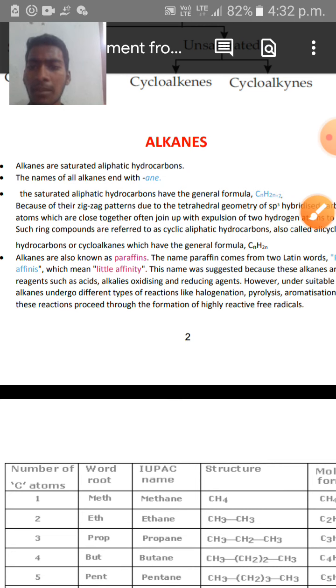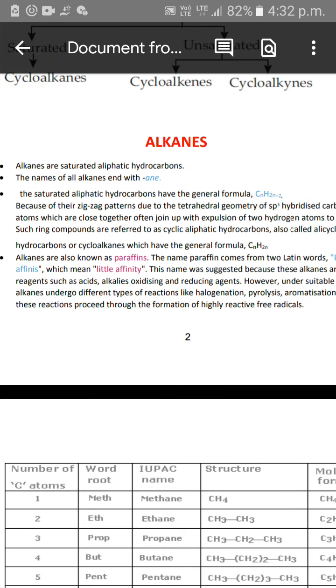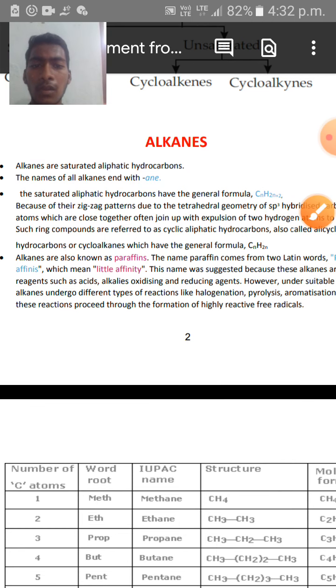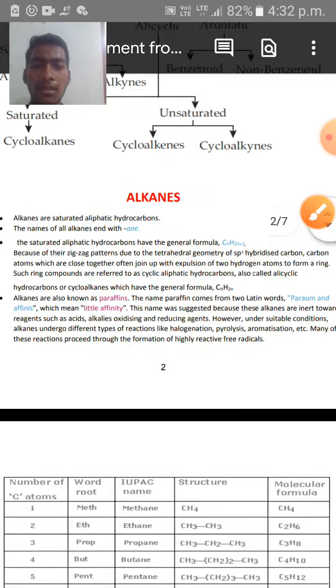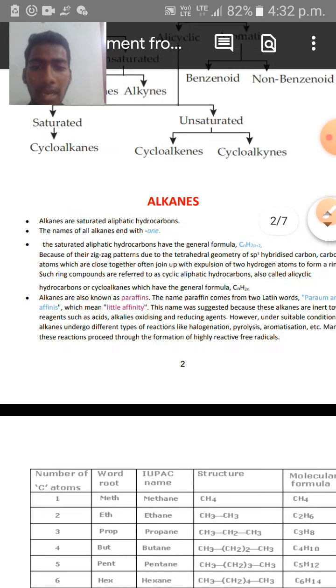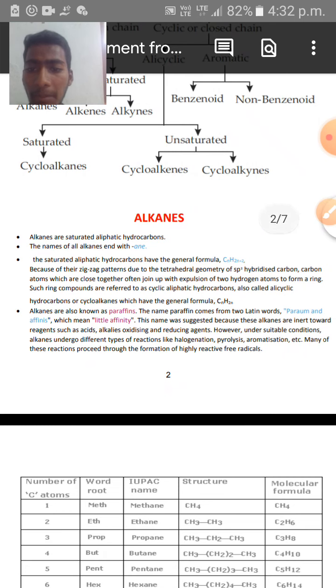Because of their zigzag pattern of arrangement due to the tetrahedral geometry of sp3 hybridized carbon atoms, which are close together, they can join up with the expulsion of two hydrogen molecules.